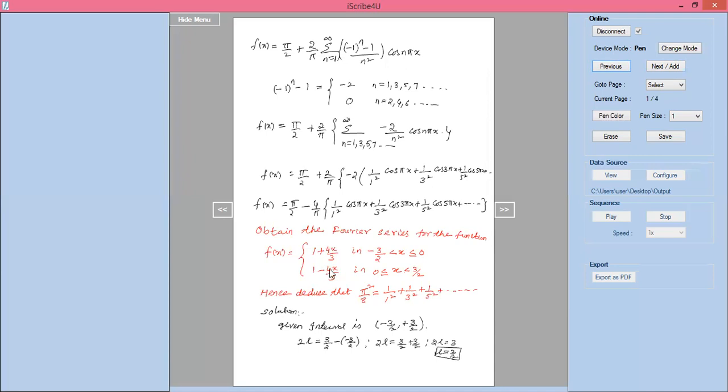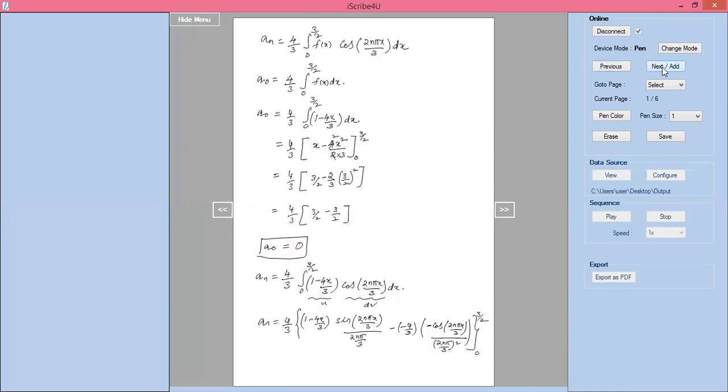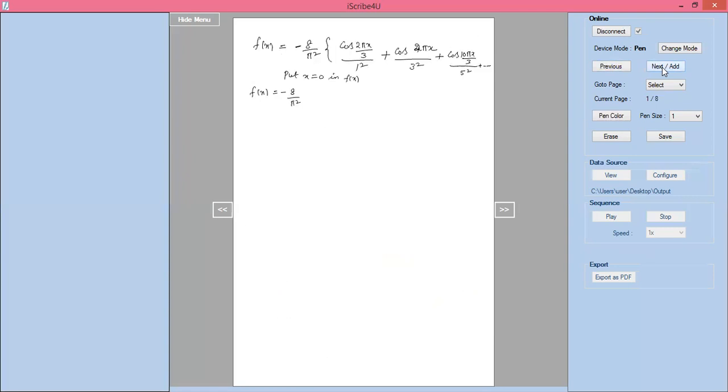If you put x equal to 0 in any one of the intervals, what is f of x? Here 0 you can keep. 1 minus 0 or 1 plus 0, whatever you keep, it will become 1 only. So f of x equal to 1.